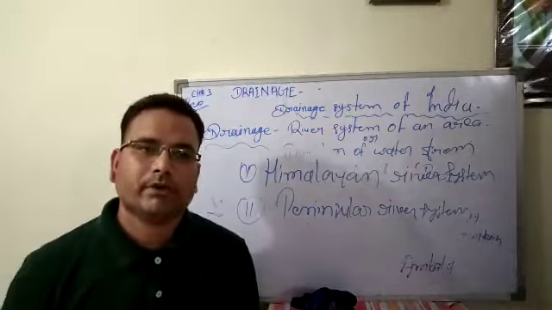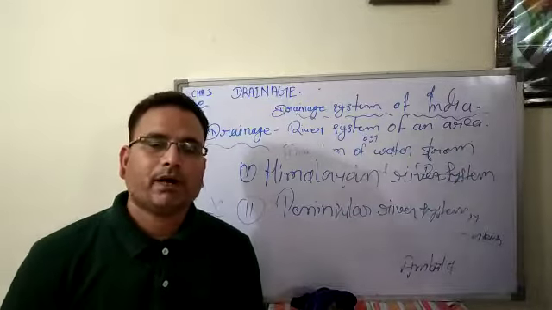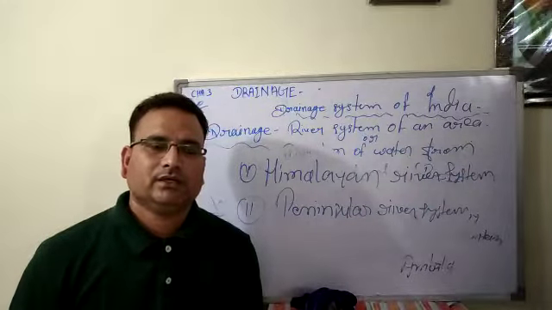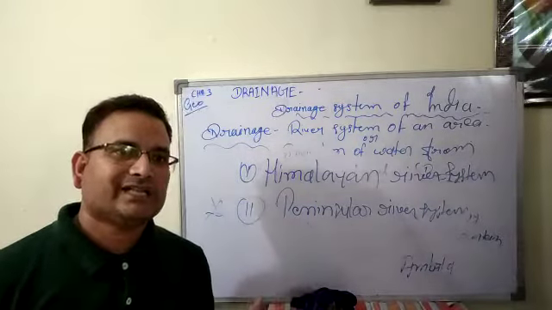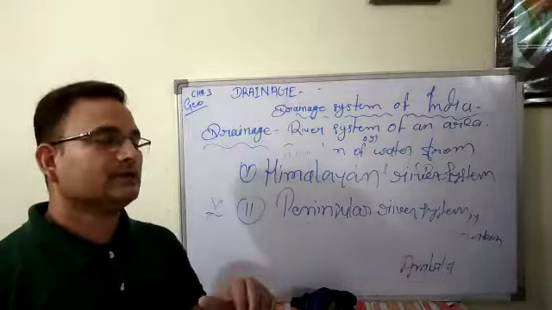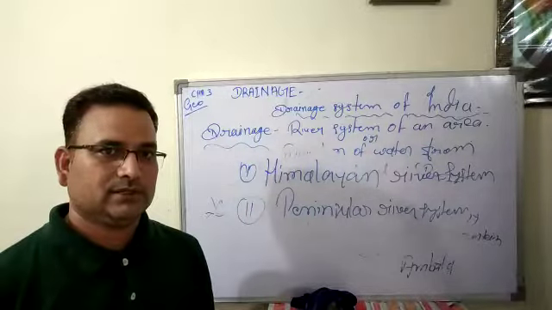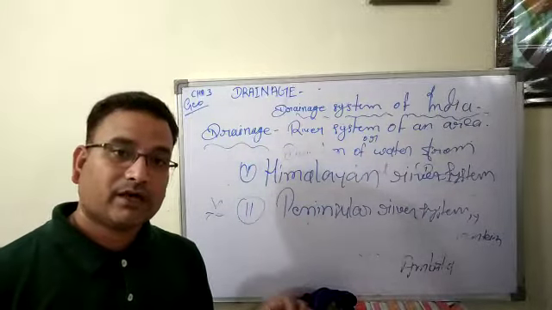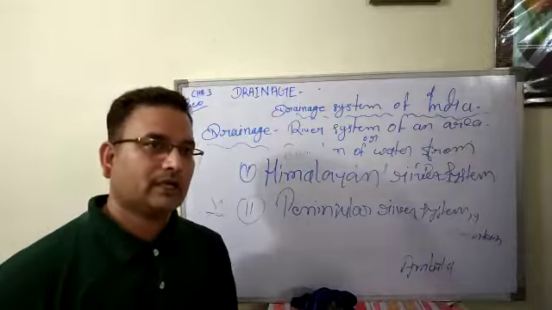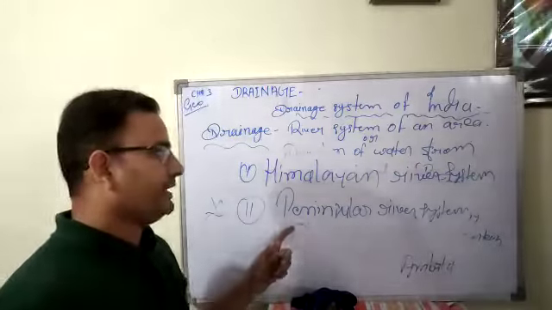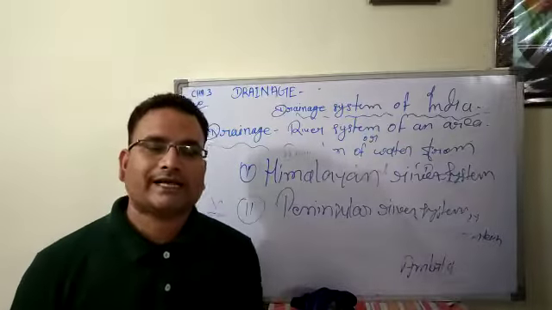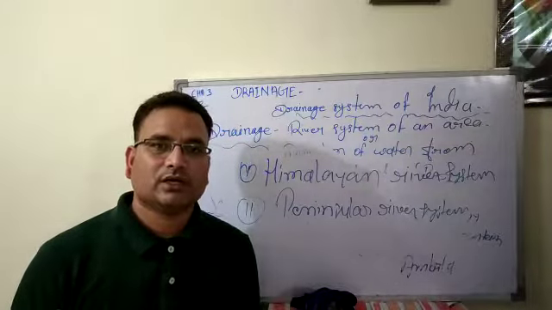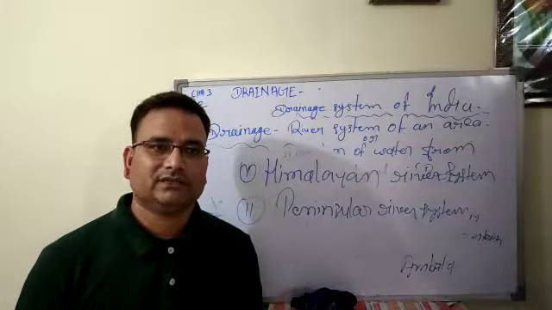So what is the Himalayan river system? The Himalayan river system means rivers that rise from the Himalayan region. And the peninsular river system means rivers that rise from the peninsular part of India.